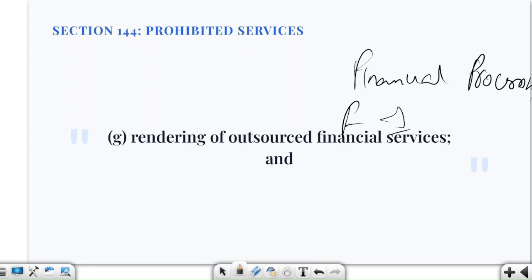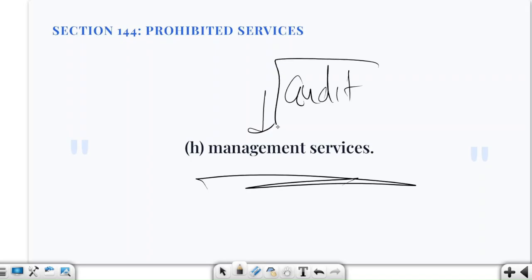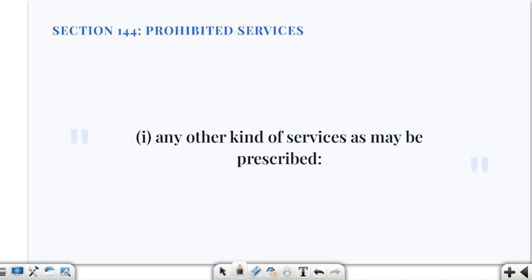Okay. Then management services are also prohibited. So let us say that ABC says that our CFO has resigned, so until we hire another CFO, you manage our finance department. No, this is not allowed. The auditor's job is to just audit management's financial reporting, not become management. So the auditor cannot become part of management. Why? Because they are auditing them.